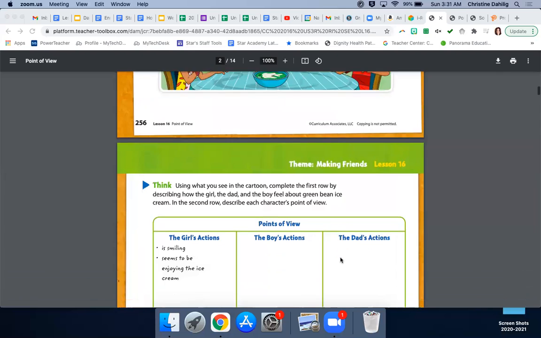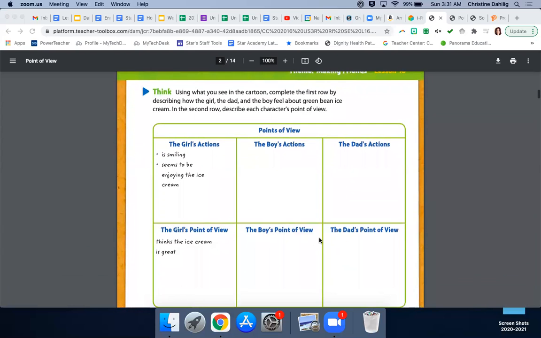So let us take a look at page 257 up here at the top where it says think. Using what you see in the cartoon above, complete the first row by describing how the girl, the dad, and the boy feel about green bean ice cream. In the second row, describe each character's point of view.